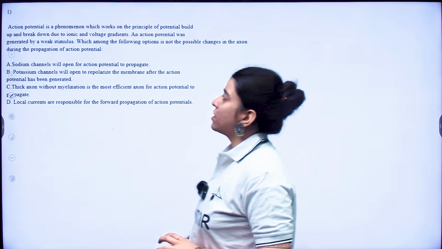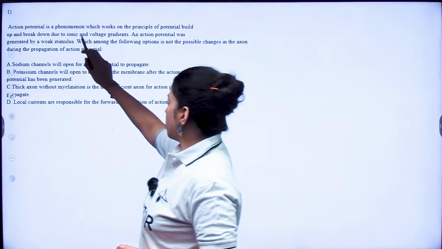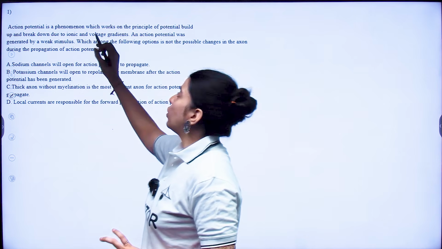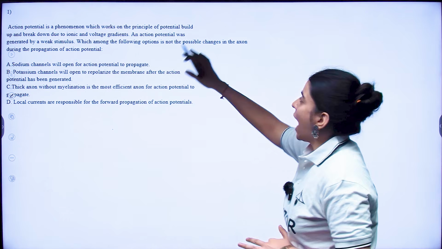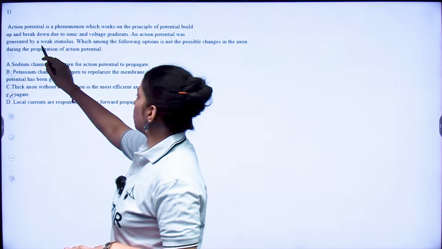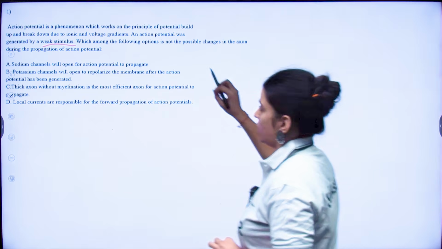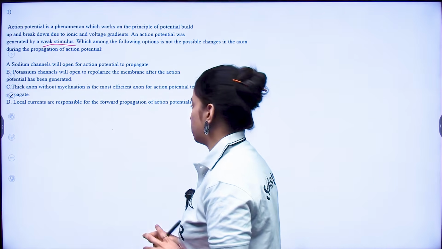So the first question says that action potential is a phenomenon which works on the principle of potential build-up and breakdown due to ionic and voltage gradients, and the action potential was generated by a weak impulse. Which among the following options is not a possible change in the axon during the propagation of action potential?